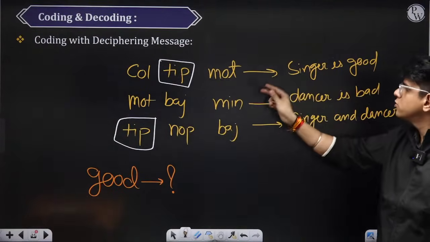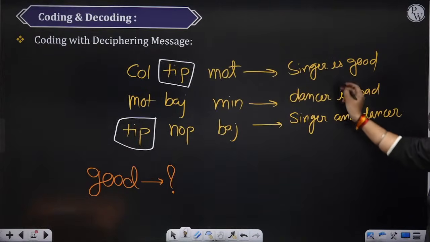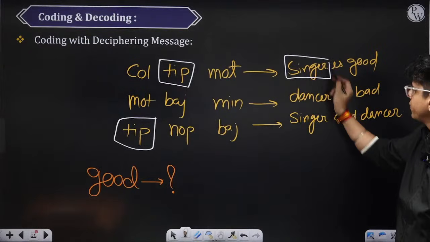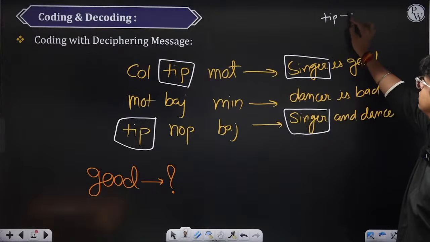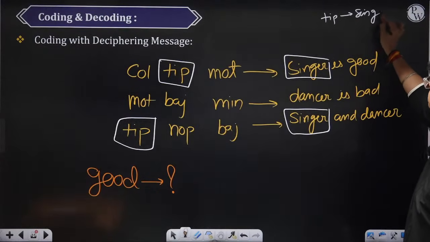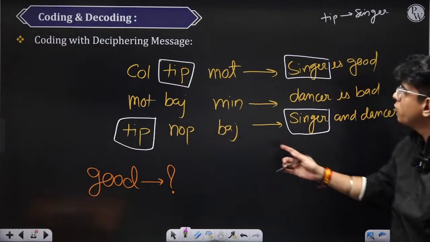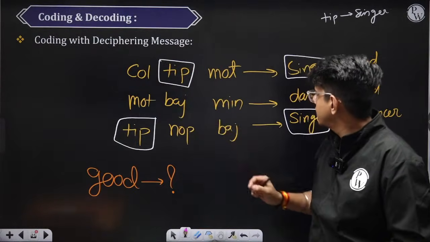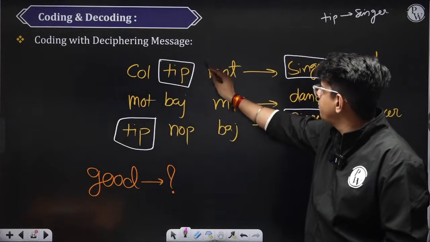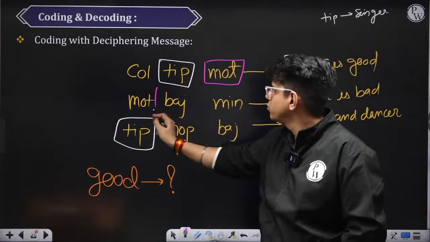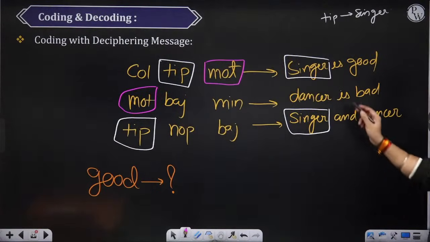So tip, so similarly on the right side, find what is common between this and this. There is only one thing common, which is singer, right? So this means tip is the code for singer. Similarly, we will try to find anything more common between this and this. In the first and the second, we have mot. Mot is common between these two.